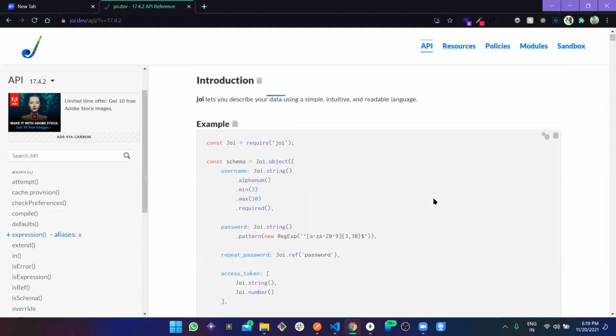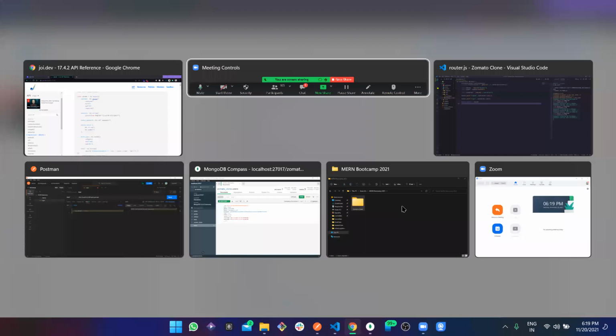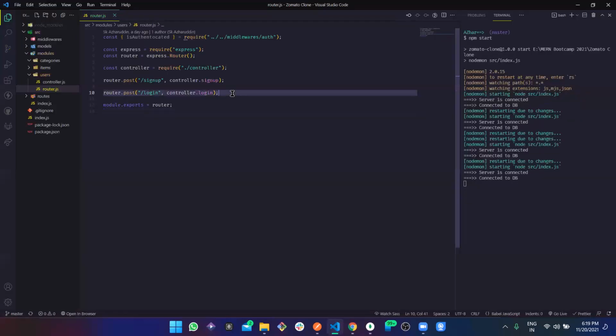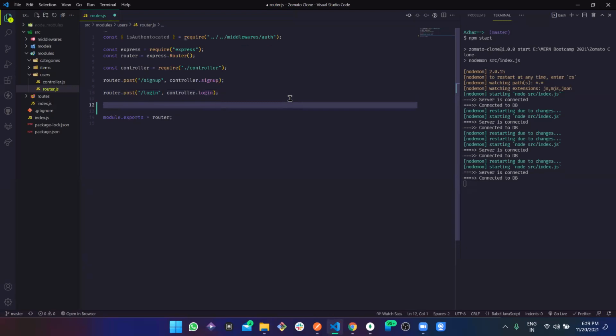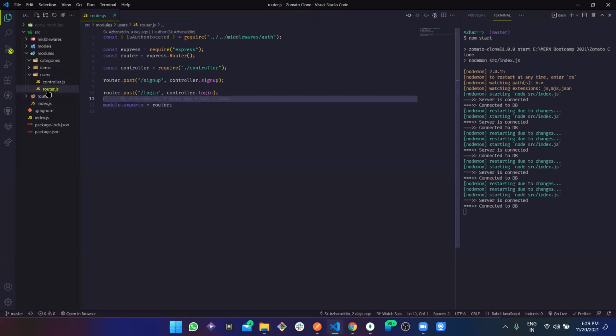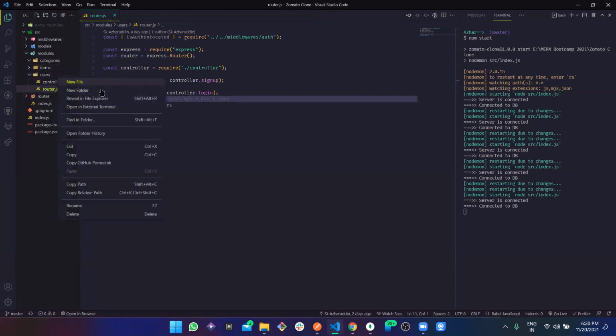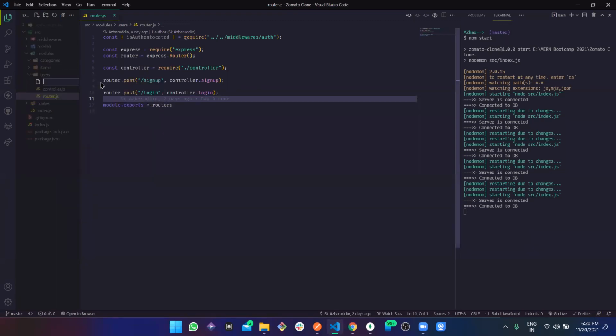Suppose, okay, let's just code and then you will understand a bit more. The documentation is for in-depth understanding, if you are going to learn something from new to advanced. But here I am to help you out, so let's just code along. In users, let's add another file which we can call something like validator.